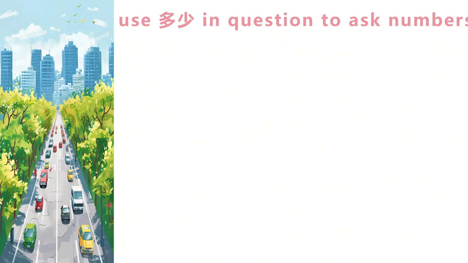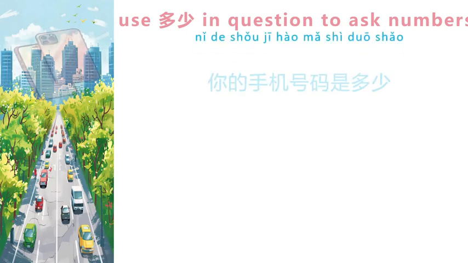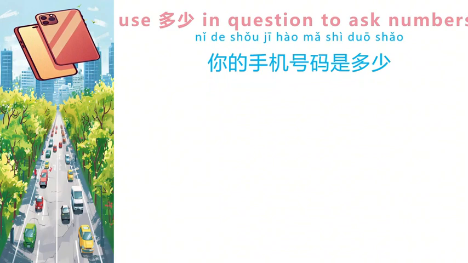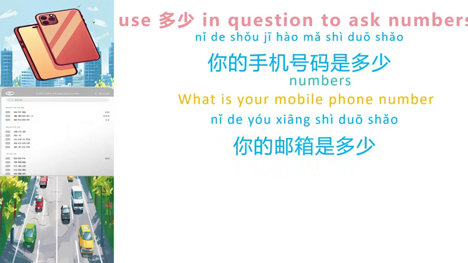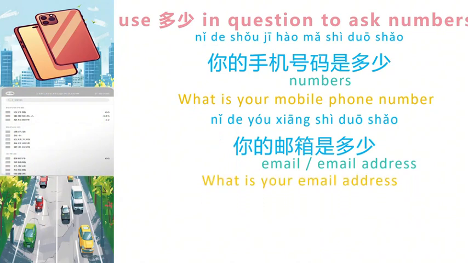Please note again that in Chinese, we need to use 多少 instead of 什么 if we would like to raise questions about numbers. So we can say, 你的手机号码是多少? Here, 号码 means numbers. So this sentence means, what is your mobile phone number? 你的邮箱是多少? Here, 邮箱 means email or email inbox. So this sentence means, what is your email address?